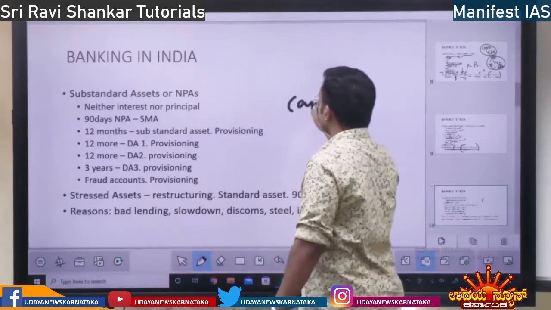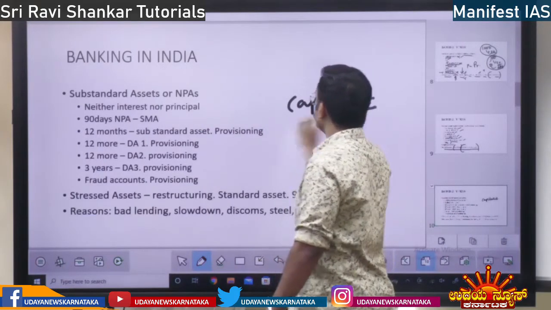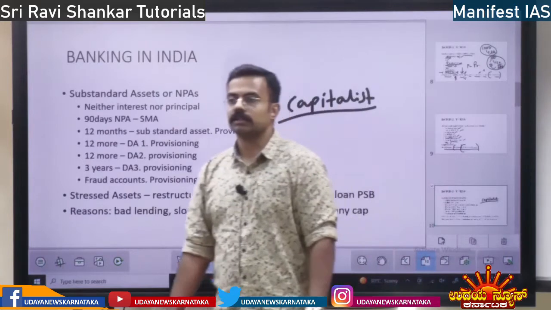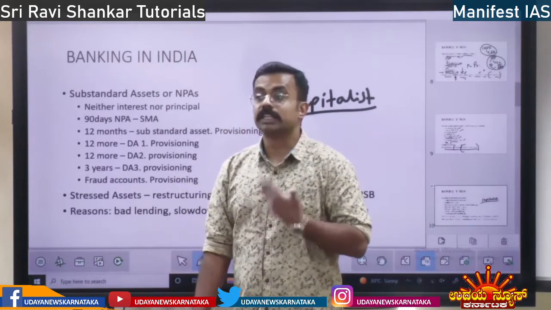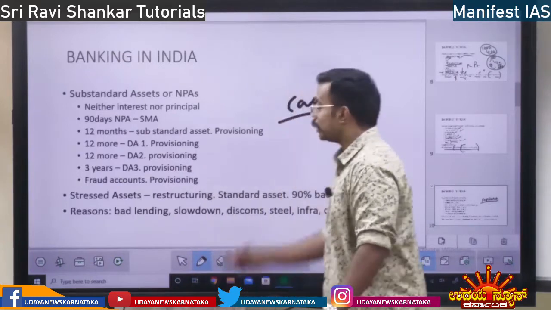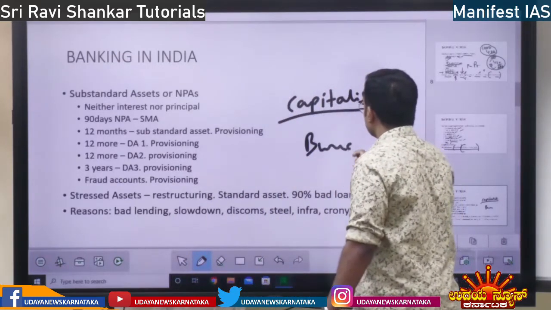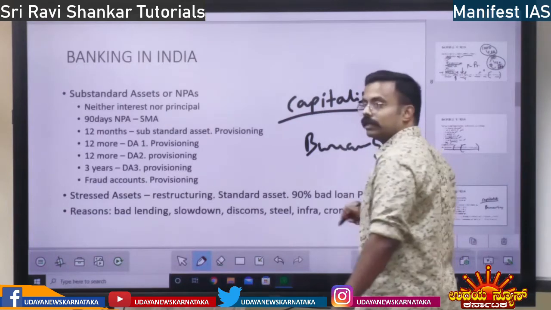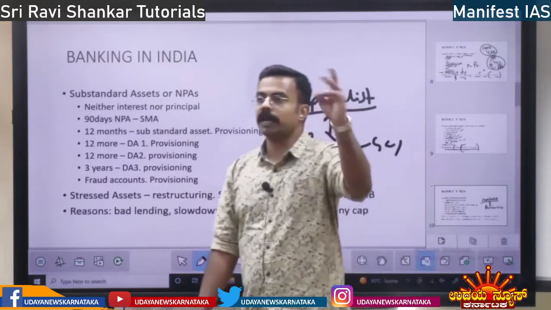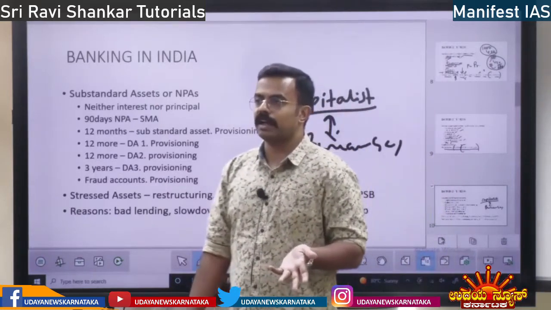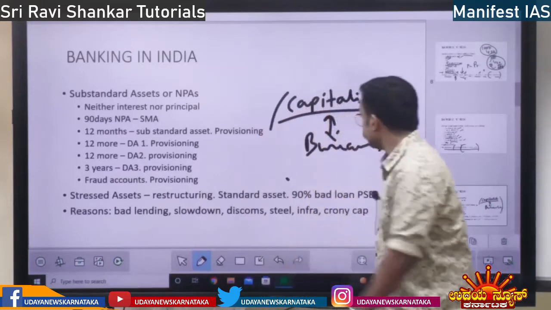What do you mean by a capitalist? Who is a capitalist? Rich people who invest, rich persons. Crony capitalism is between rich people and bureaucracy. Bureaucracy means government. They are friends. Rich people and bureaucracy, that is what is happening. This concept is called crony capitalism.